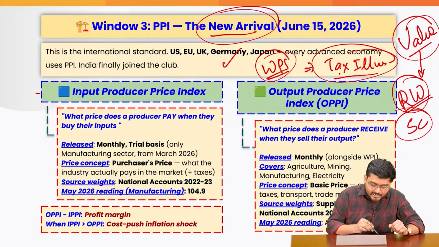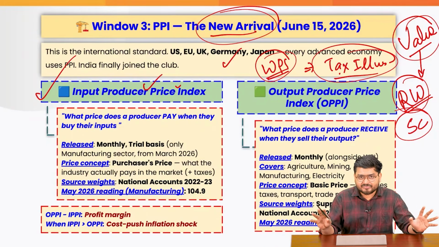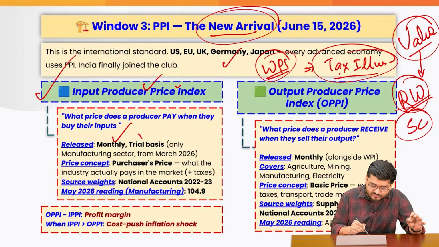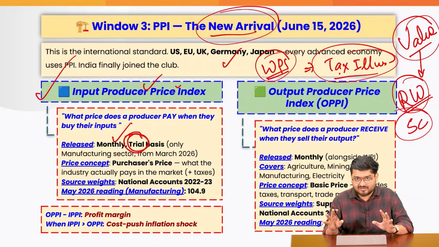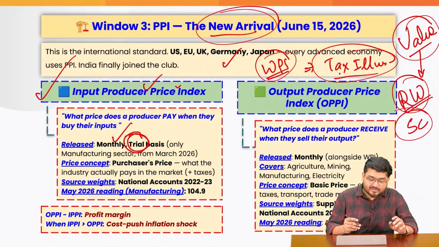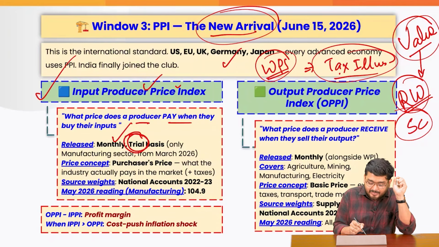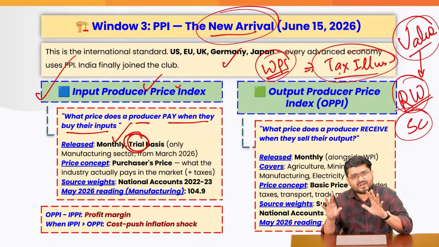So firstly, the input producer price index will be released from now on a monthly basis, but as of now it will be based on a trial, right? We will do a trial firstly. Now what will this say? It will say what price does a producer pay when they buy their inputs, very simply.